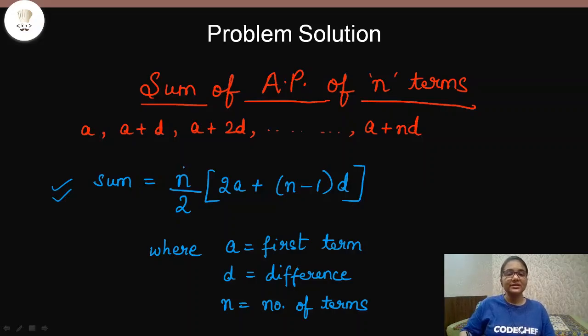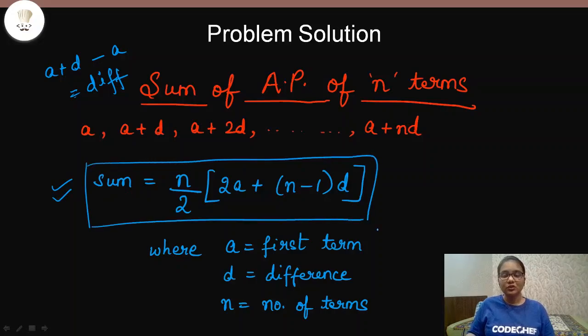How we can do that is that if you take the difference between any two terms of the series, A plus D minus A, then you will get D here. D is the difference, and this arithmetic progression is based on this difference. So we already have a formula for the sum of such a series. For this series, we find out the first term, the difference, and the number of terms that will be there. Then we can use this formula to solve our question.